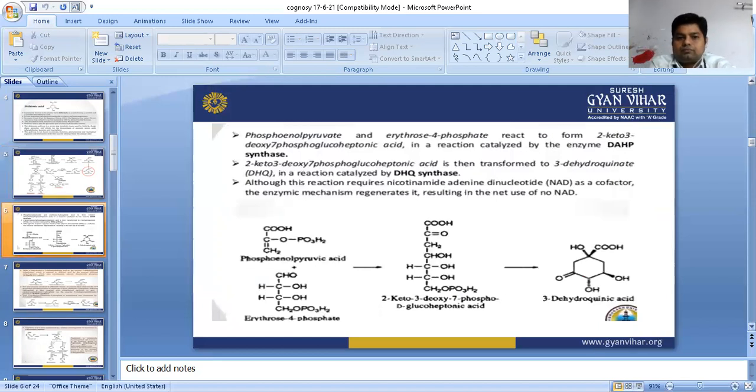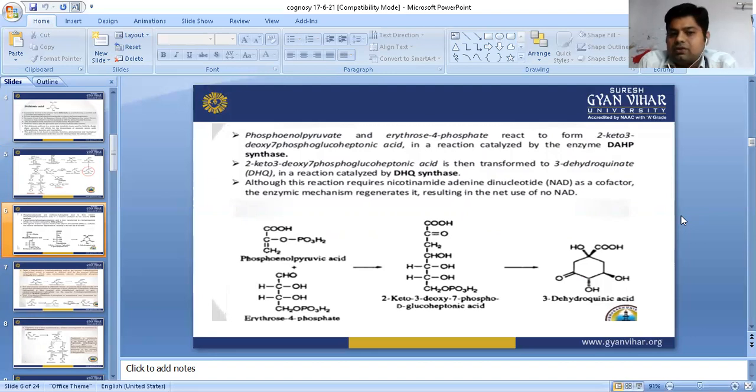Now we can see phosphoenolpyruvate and erythrose 4-phosphate react to form 2-keto-3-deoxy-7-phosphoglucoheptonic acid, in a reaction catalyzed by the enzyme DAHP synthase. We can see in the structure also phosphoenolpyruvic acid plus erythrose 4-phosphate, which is converted into 2-keto-3-deoxy-7-phospho-D-heptonic acid, and that one is converted into 3-dehydroquinic acid.